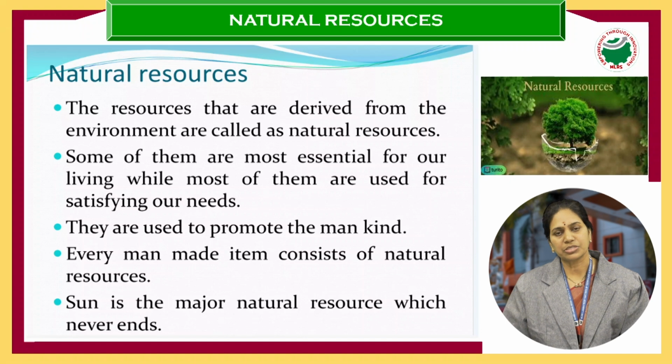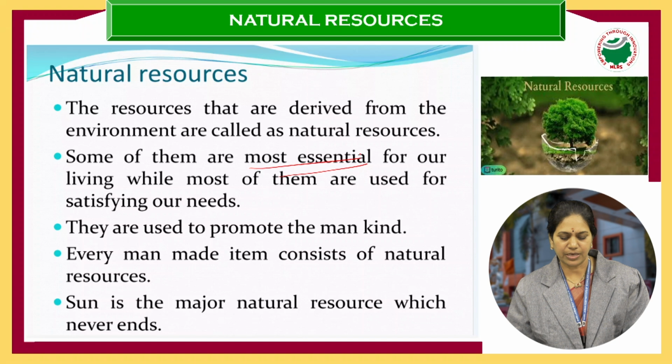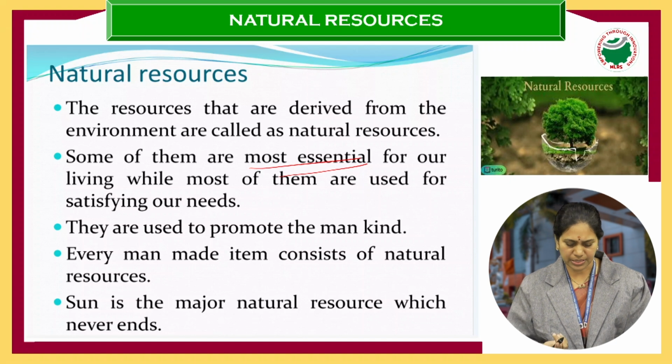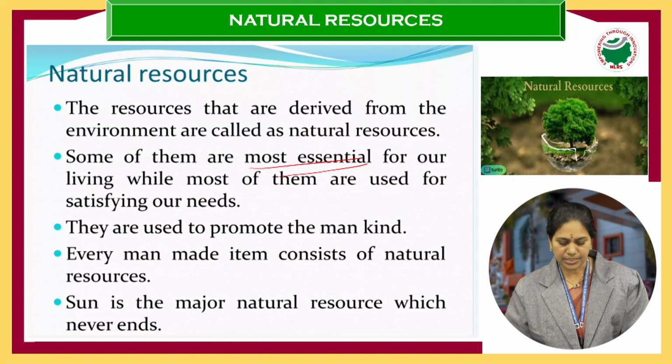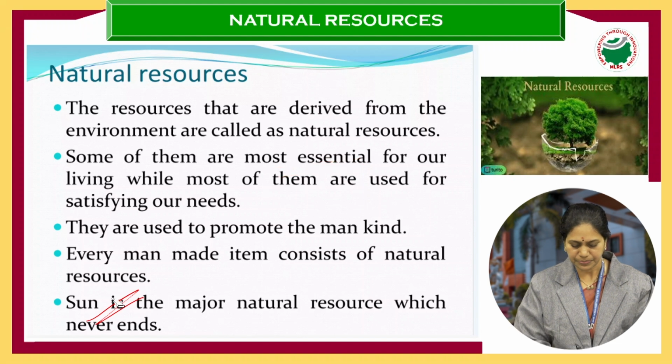Some of them are most essential to us, while most of them are used to satisfy our needs. They are naturally available, hence called natural resources. The sun is the major natural resource which never ends. That is all about natural resources.